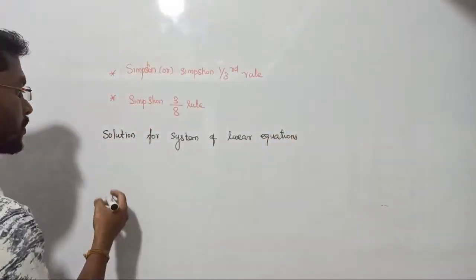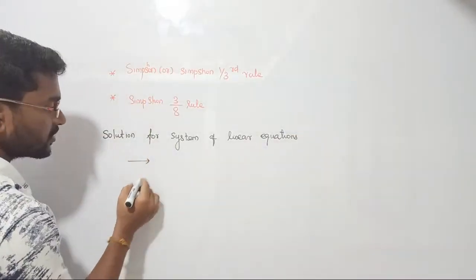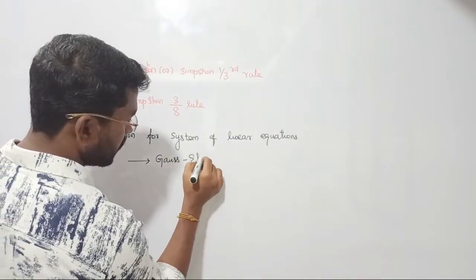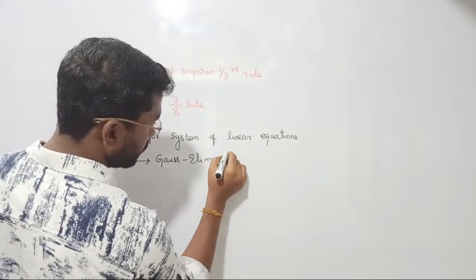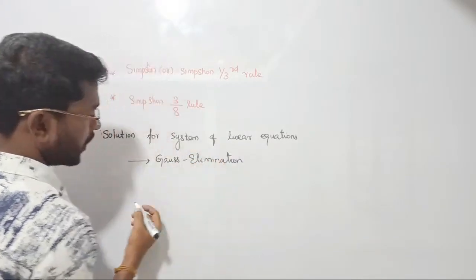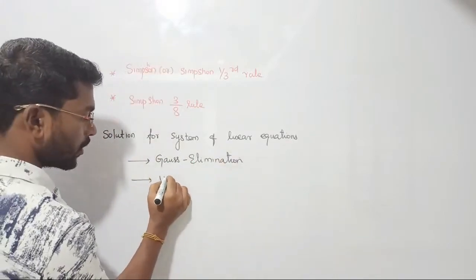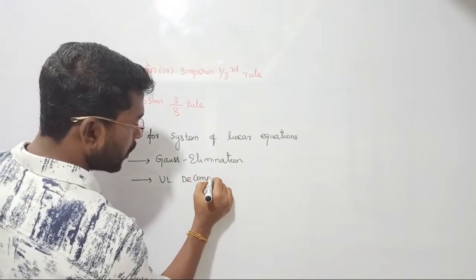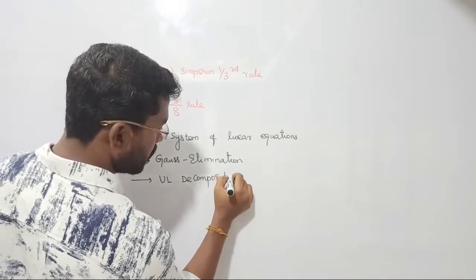Clear? Here we are going to use two methods. The first one is called the Gauss elimination method. The second is the upper lower decomposition method.